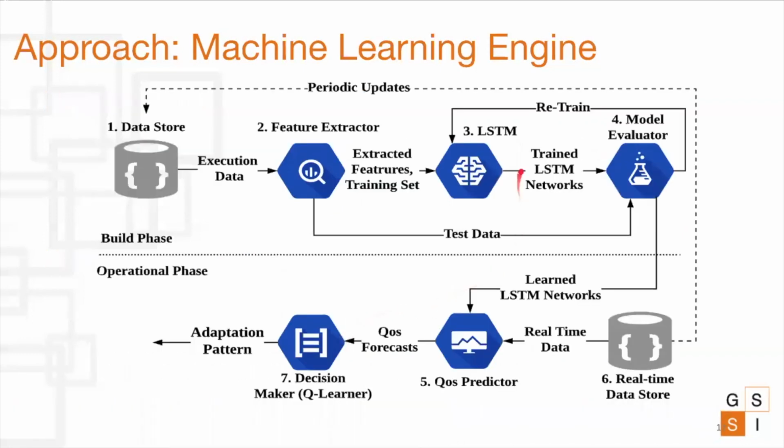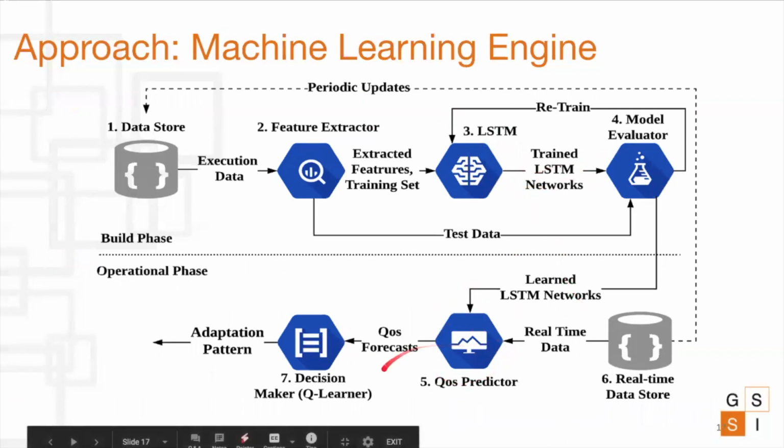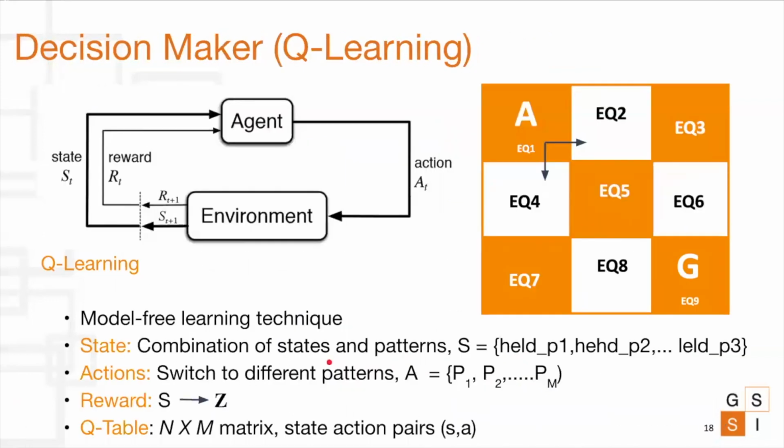Once we have the trained model, the trained model forms the quality of service predictor for the operational phase. It continuously obtains the quality of service data, and this is further sent to the decision maker. The decision maker uses Q-learning for selecting the best adaptation pattern. The main reason for selecting Q-learning is that it is a model-free technique. So it does not require any trained model; rather, the learning happens on the fly.